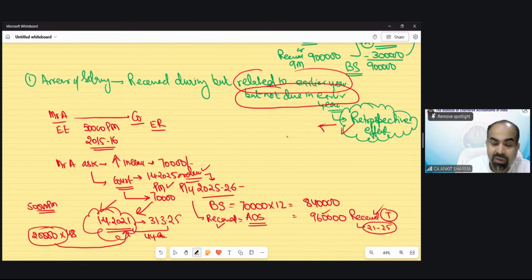That means the salary which has been received due to a retrospective effect, which is not connected to this year, received in this year but connected to an earlier year. But why is it not taxed in that earlier year? Because it could not be due in that earlier year.